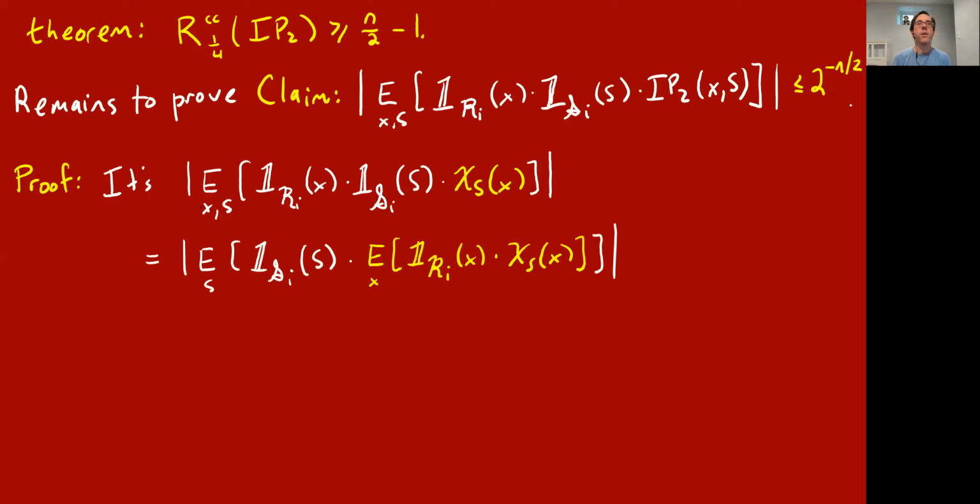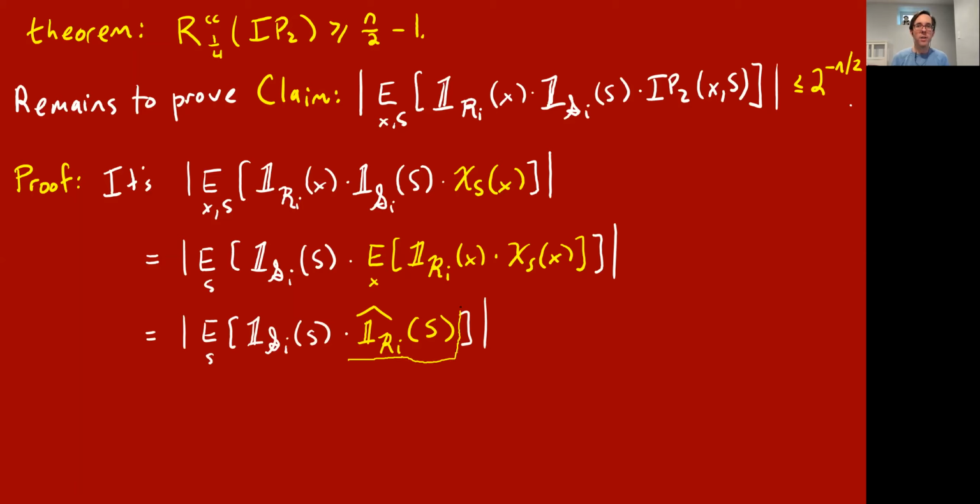Okay, so I'll just move the expectation over x to the inside. So we get expectation over s of this indicator that s is in Si times the expectation over x of the indicator of Ri times this Fourier monomial. And by definition, or basically by the most basic formula, this is the Fourier coefficient of the indicator function Ri on monomial set S.